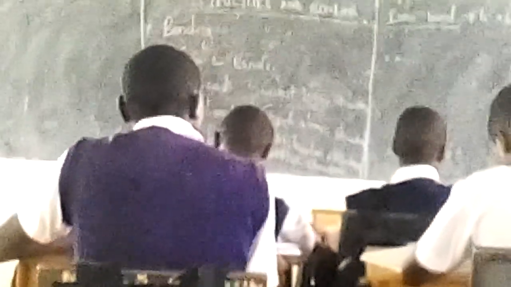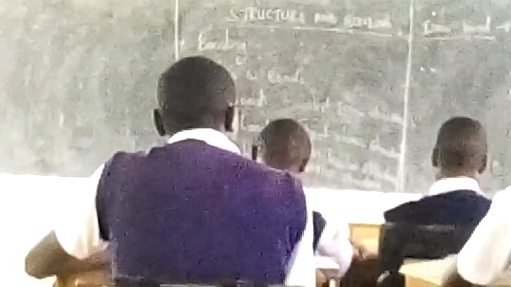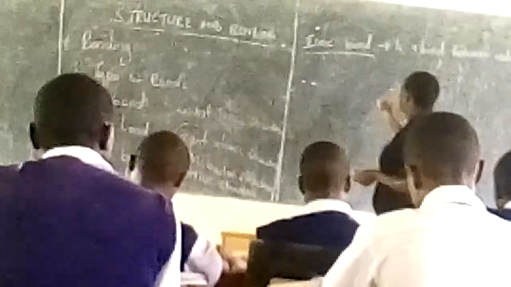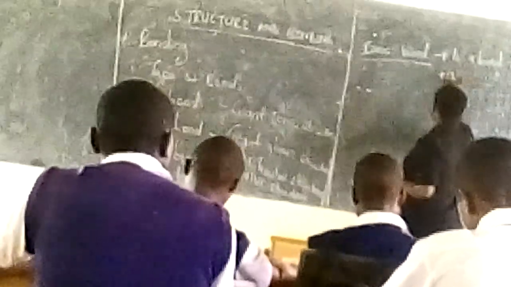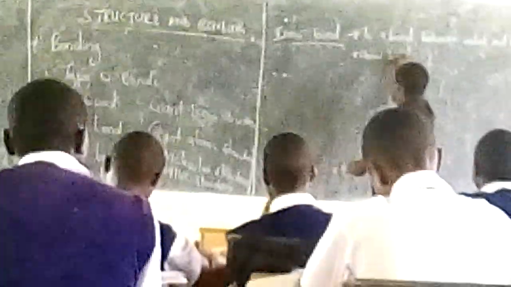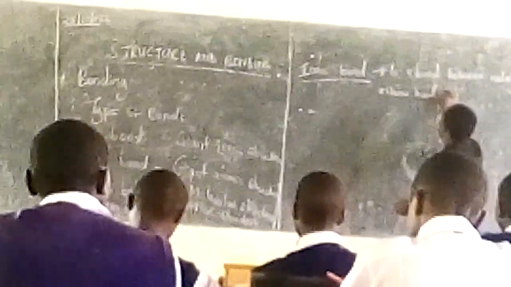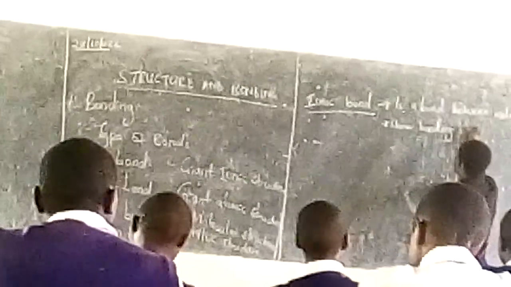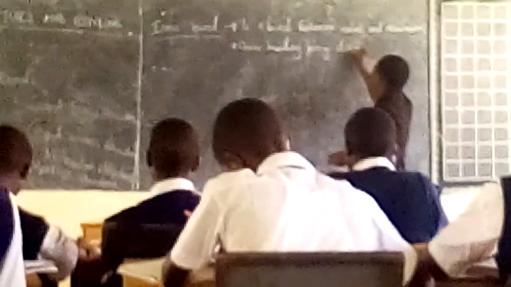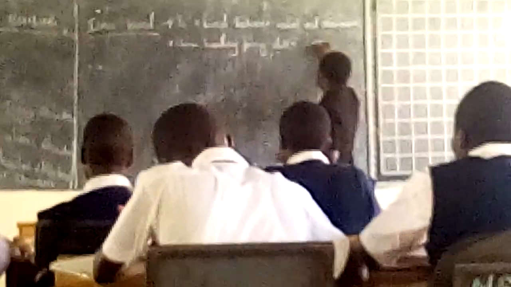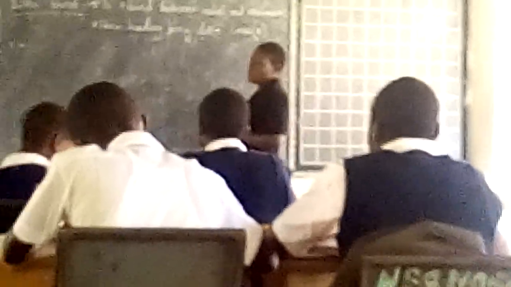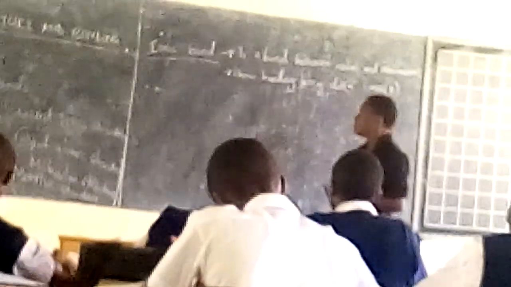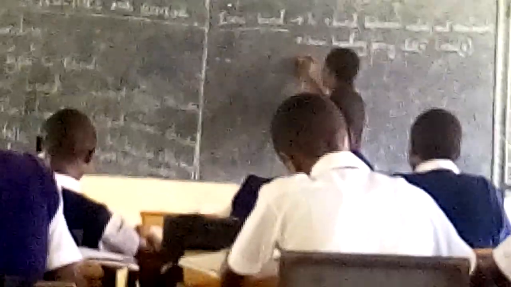When we are showing bonding, we usually use dots and crosses. So in ionic bond, we are going to show bonding using a dot and a cross. The crosses we represent like that.